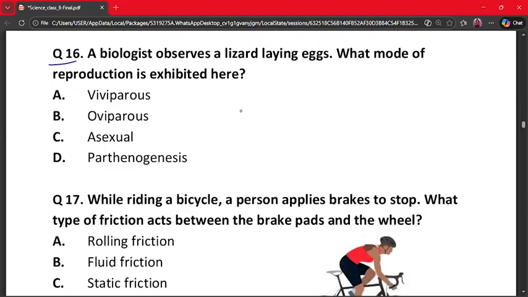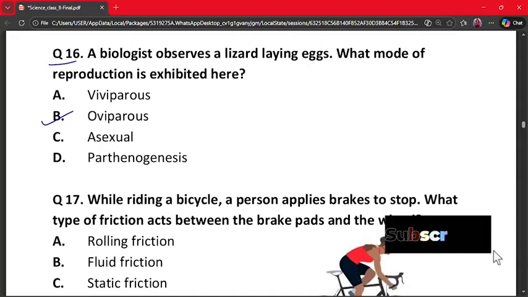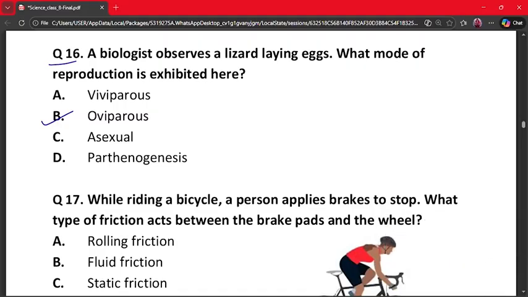Parthenogenesis. Our correct answer is oviparous because lizards lay eggs and egg-laying animals are called oviparous. They do not give birth directly and this is sexual reproduction. So option B is the correct answer.